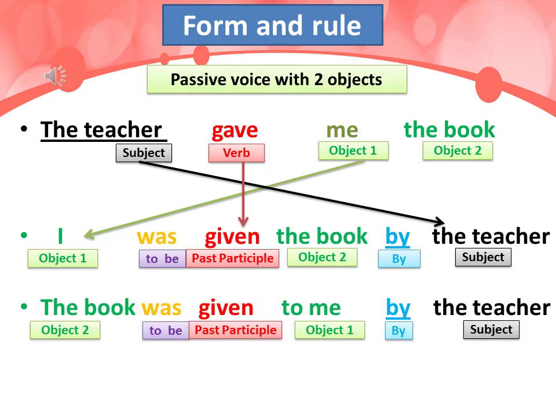Now this is an important case which is when we have two objects, when the active sentence has two objects. Example, the teacher gave me the book. Here we have two objects. Object 1 is me and object 2 is the book. We can make two cases. Let's see the first case, where we use me, which becomes I, meaning I was given the book. So I was given the book by the teacher. Gave is in the simple past, so to be becomes simple past, which is was, and gave becomes the past participle, which is given. So I was given the book by the teacher.